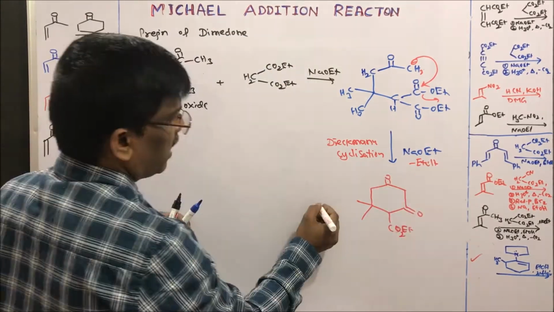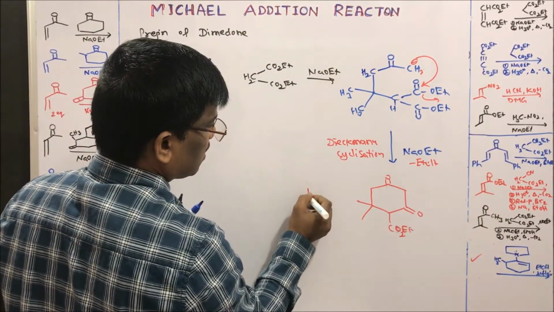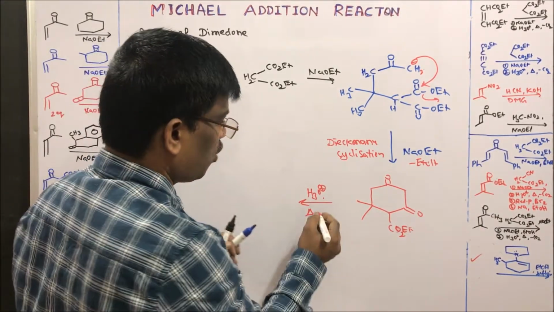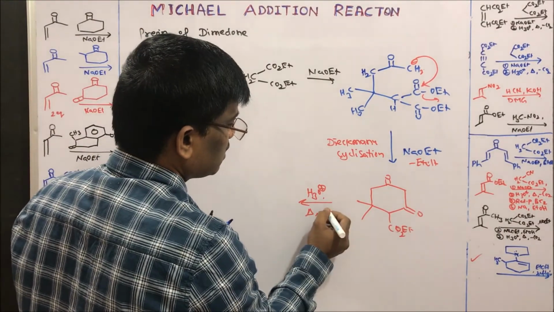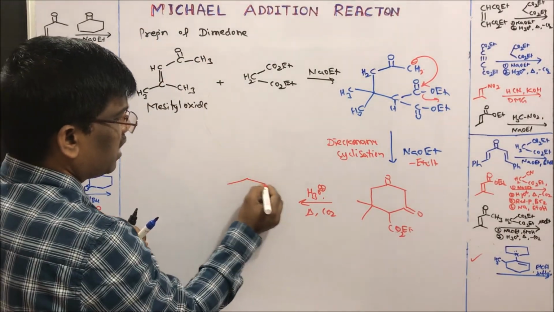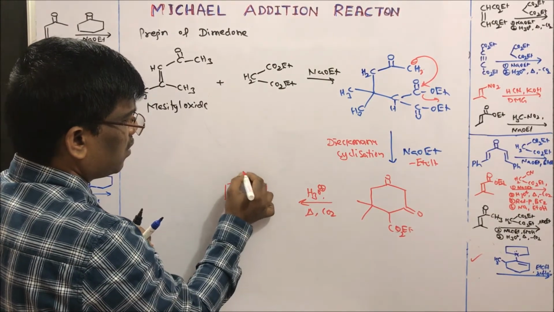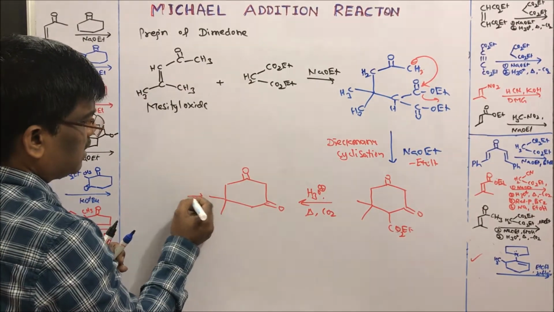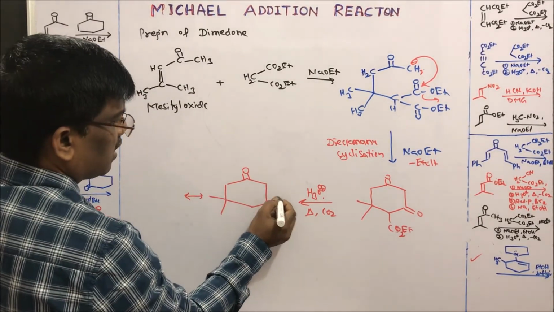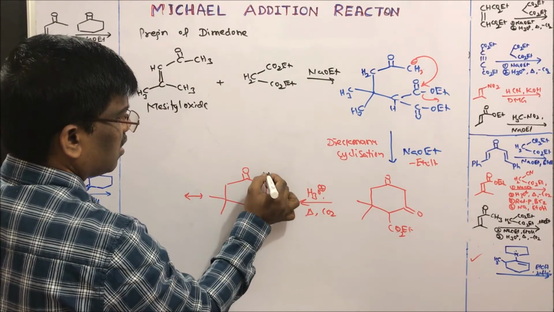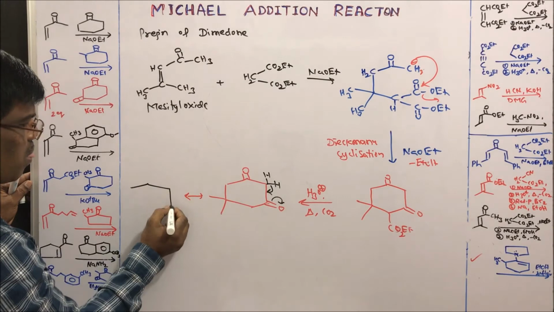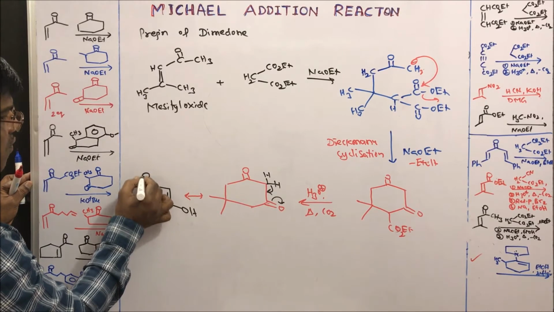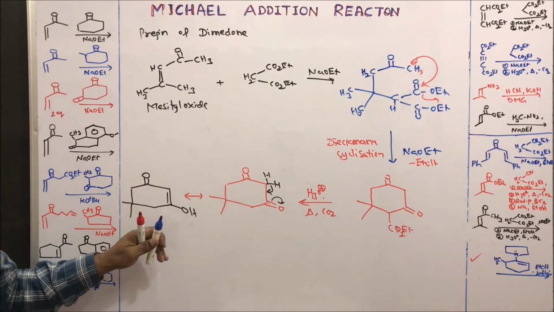When I do acid hydrolysis of this compound followed by heating, acid hydrolysis makes carboxylic acid, followed by heating, it loses carbon dioxide to give dimedone. The common name is dimedone. This dimedone is a tautomer; you can write either of these two sides, it tautomerizes to the enol form. It exists in the form of enol form.